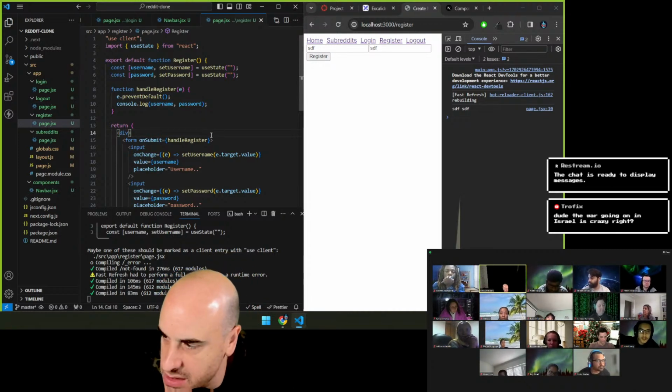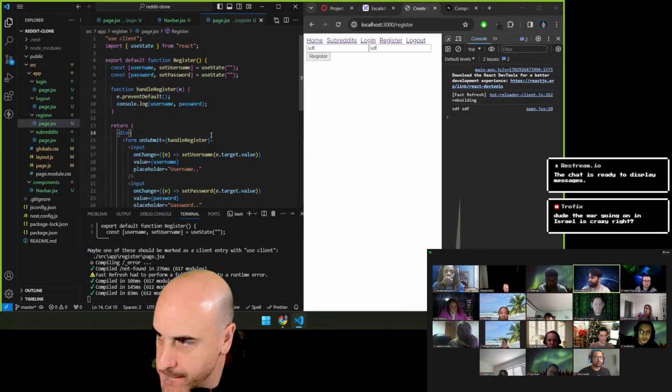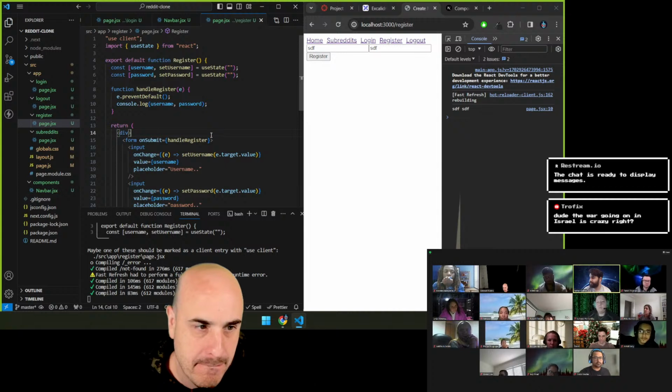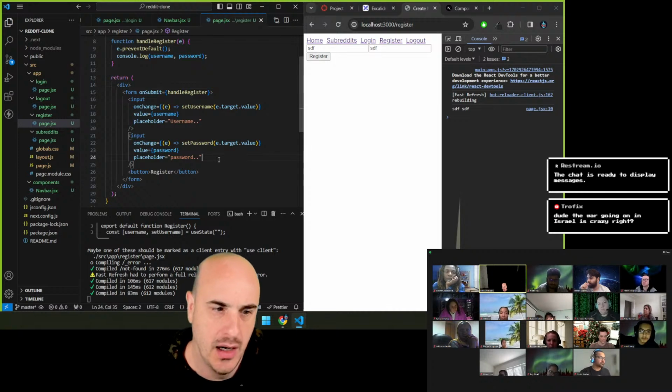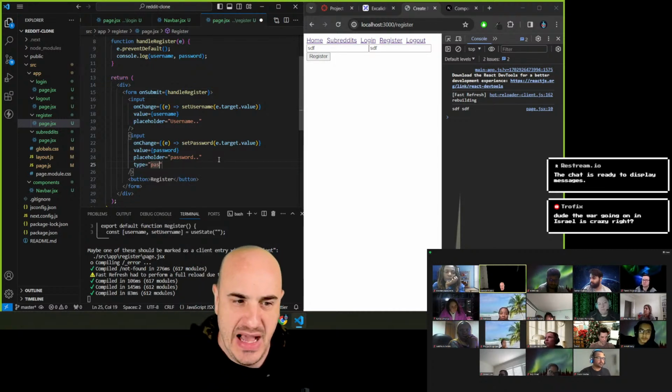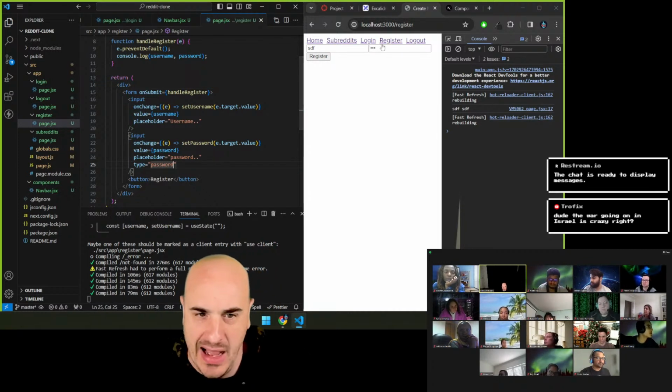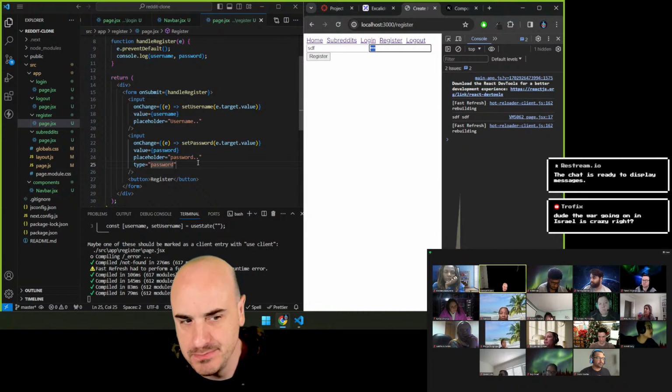Any questions on that? Do you want to put a type attribute on the password, like type password or something? Oh, yeah, I definitely do. So here, if we do type equals password, it will now hide it. Yeah, that's nice.